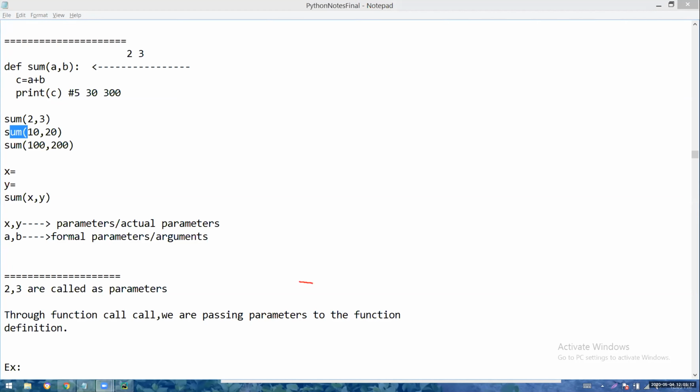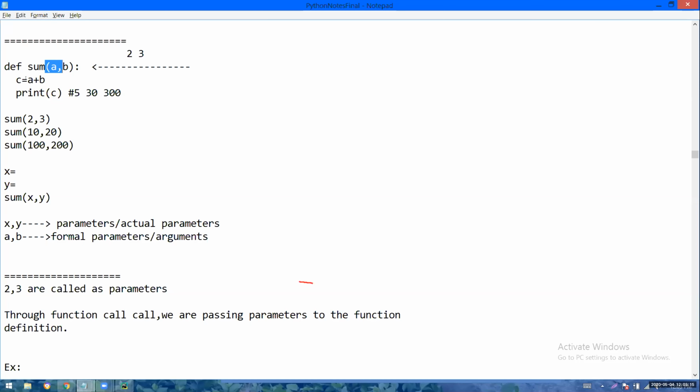Okay. So the cursor will go to the definition with 2, 3. 2 plus 3 will become 5. So 5 will be printed. After executing the definition, where is the call to the next line? The cursor will go. So now the sum function will be called with 10 and 20. 10 plus 20 will become 30. So print C means what will be printed? 30 will be printed. Then the sum function will be called with 100 and 200. 100 plus 200 will become 300. Print C means 300 will be printed. And now it will go to the next line.